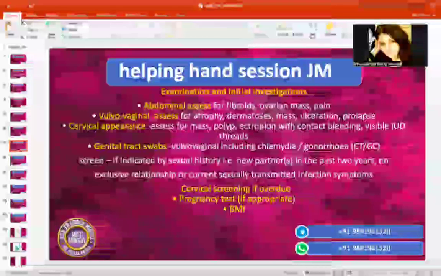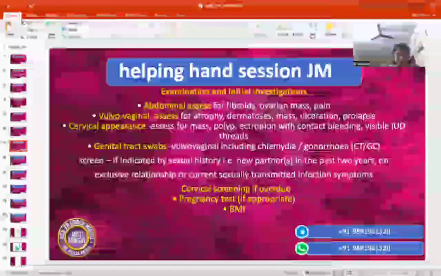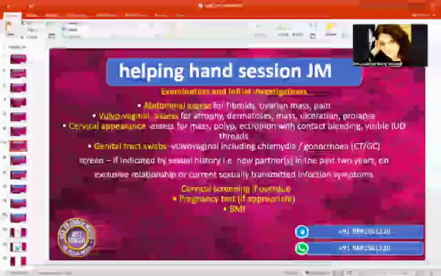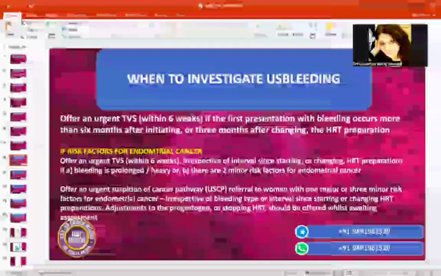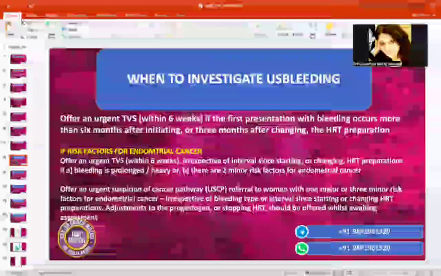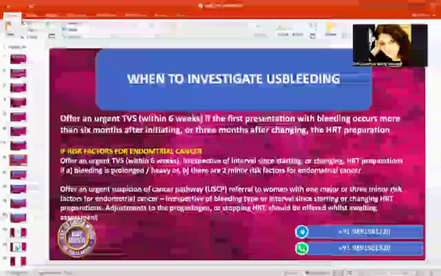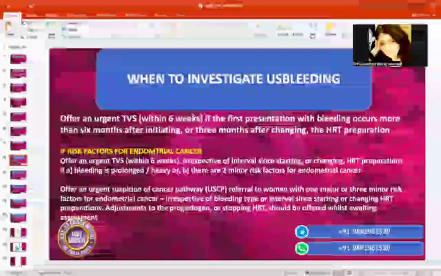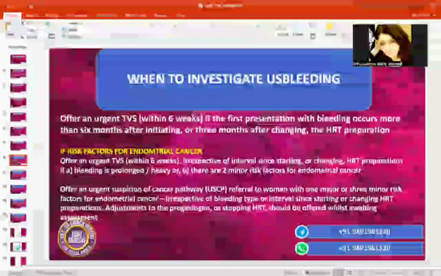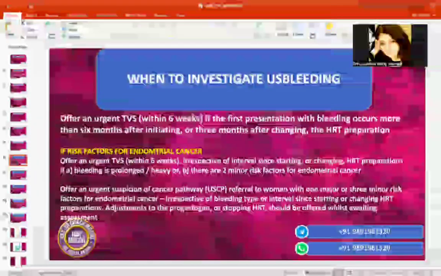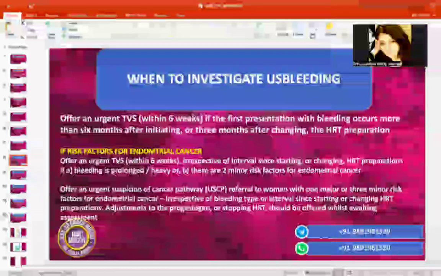Well done, fantastic. Everybody clear about it? Yes, ma'am. How you are going to present in SPT? The skin has presented it nicely. Now this is very, very important. When to investigate unscheduled bleeding? How you are going to give the diagnosis? Sorry, how will you give the diagnosis? What will be your explanation of diagnosis?